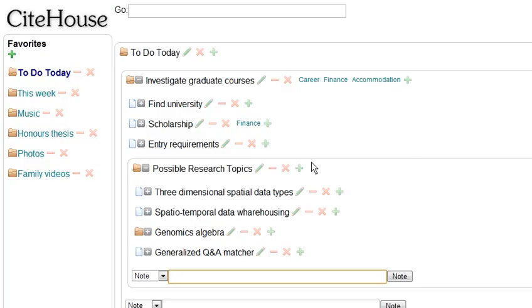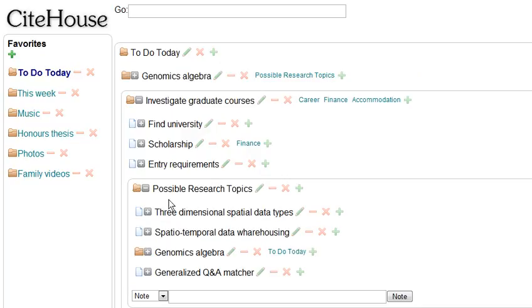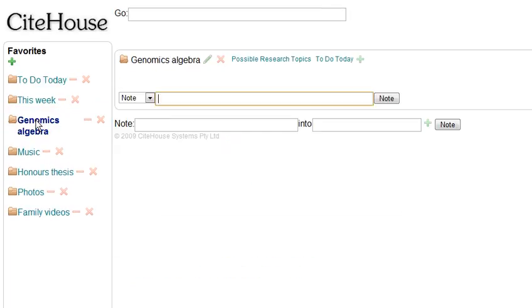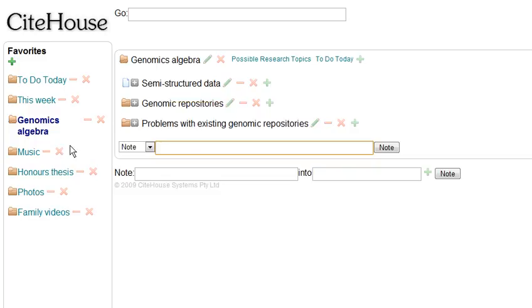In CiteHouse, everything is draggable, so we can drag, say, genomics algebra to the top of our to-do list, and you'll notice that genomics algebra is still in possible research topics, but it's also now at the top of our to-do list. We can make it a favorite, so we can come back to it quickly and easily.